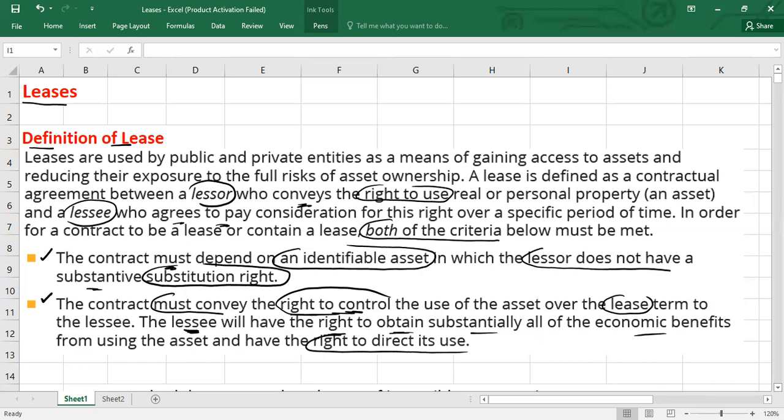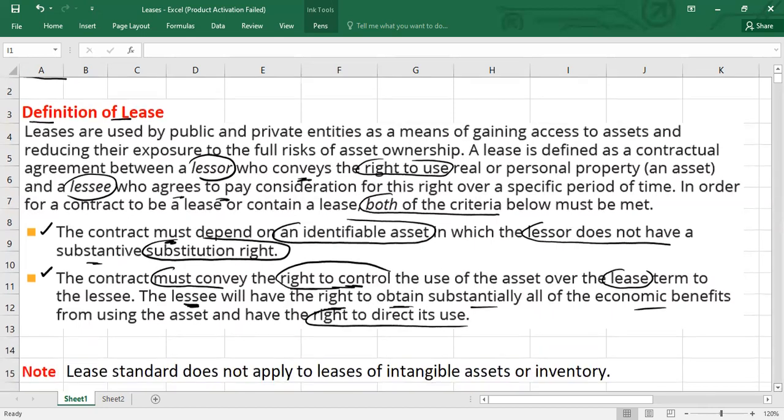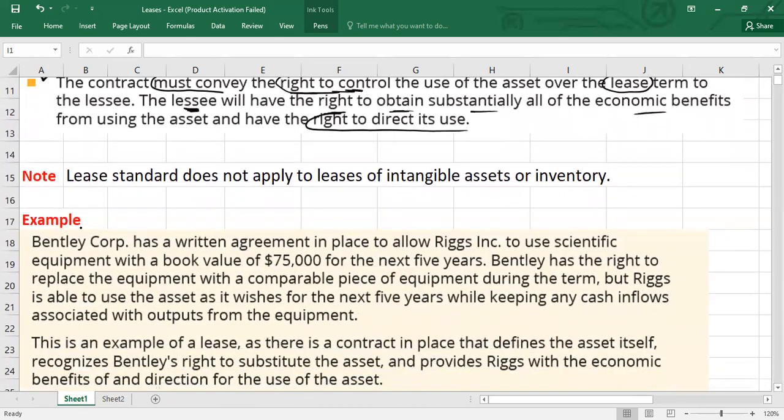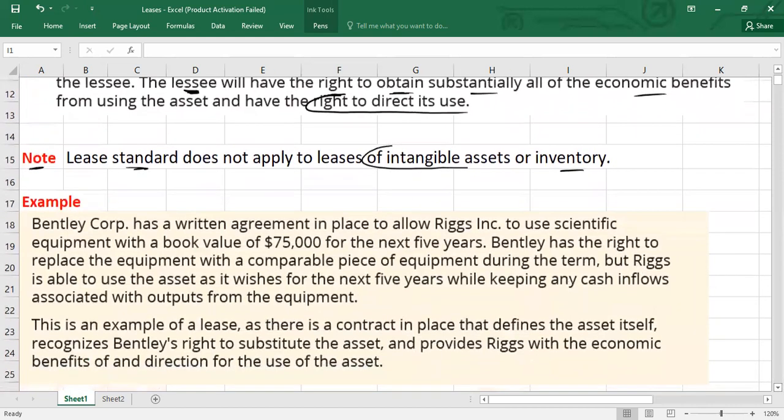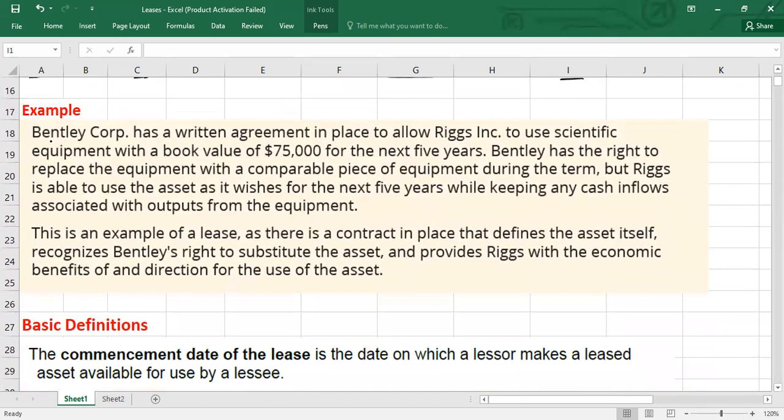Let's practice with a small example just to make it clear. The definition, please remember, guys: the lease standard does not apply to leases of intangible assets or inventory. So here we have a small example. For example, Bentley Corporation has a written agreement in place to allow Regs Inc. to use scientific equipment with the book value of $75,000 for the next 5 years.